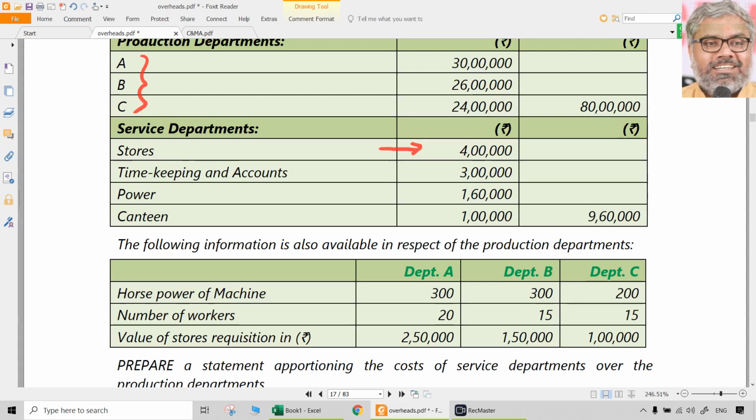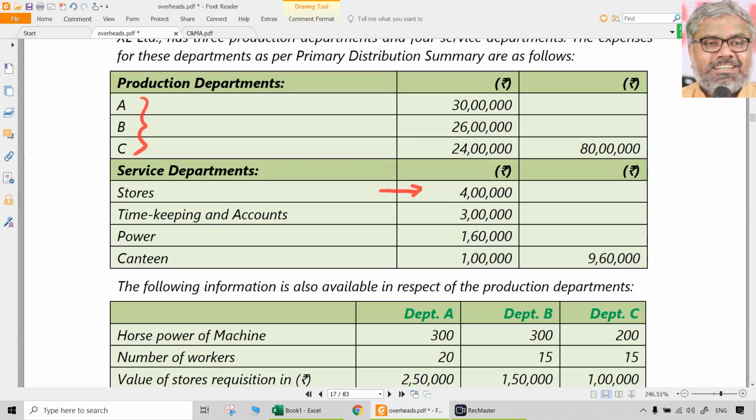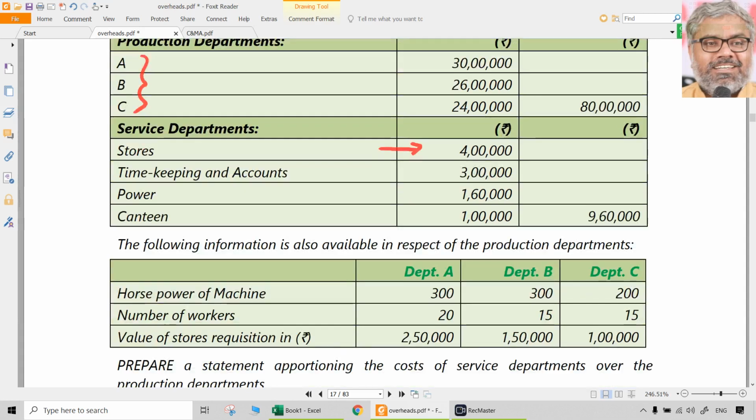But let me also give a disclaimer. By usage, I may say allocation sometimes, apportionment sometimes. That does not make any difference. What we are doing, we should know. What are we doing now in this question? That is reapportionment. How do we know that? Because we are going to apportion the costs of service departments to production departments. That's what reapportionment is all about. That's what we are going to do. On what basis? According to the data that is given, whatever it is.